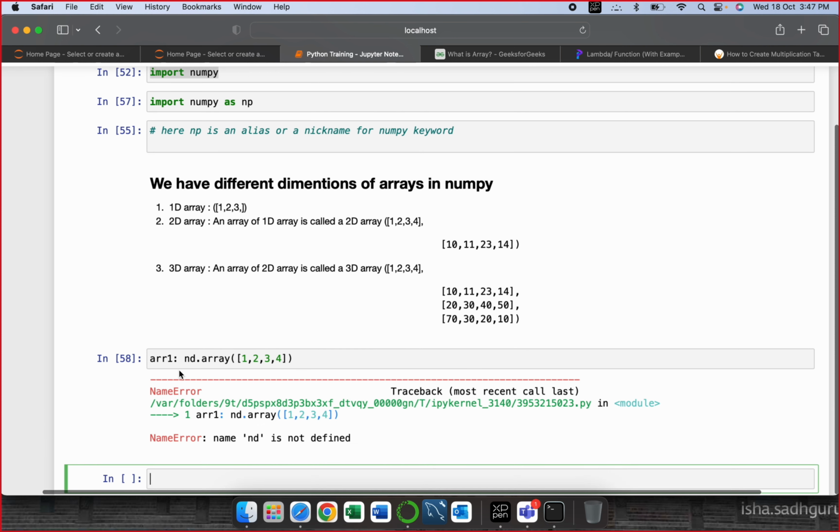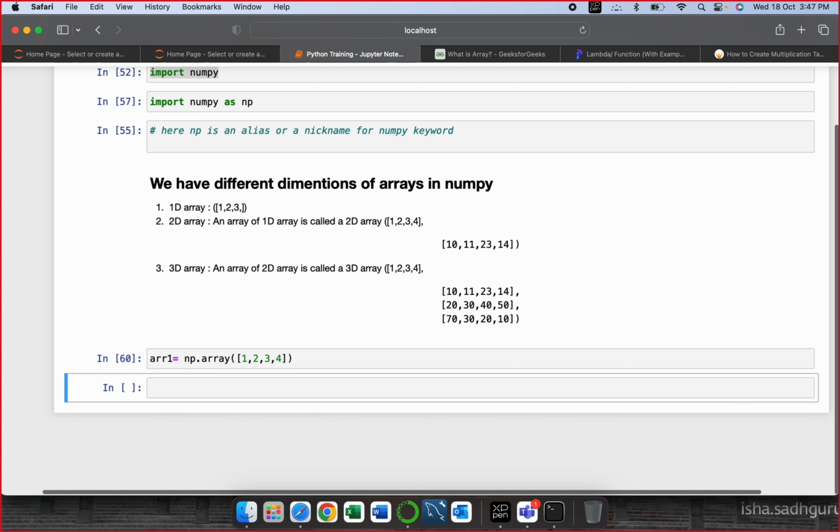Equal to np.array, not nd.array, because np is the alias for numpy. So this is how we would be writing each and everything when we are working in NumPy. np dot, everything would be followed after np.